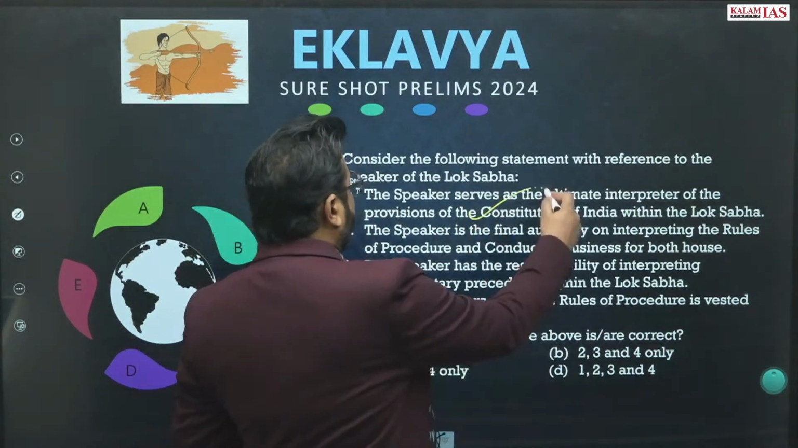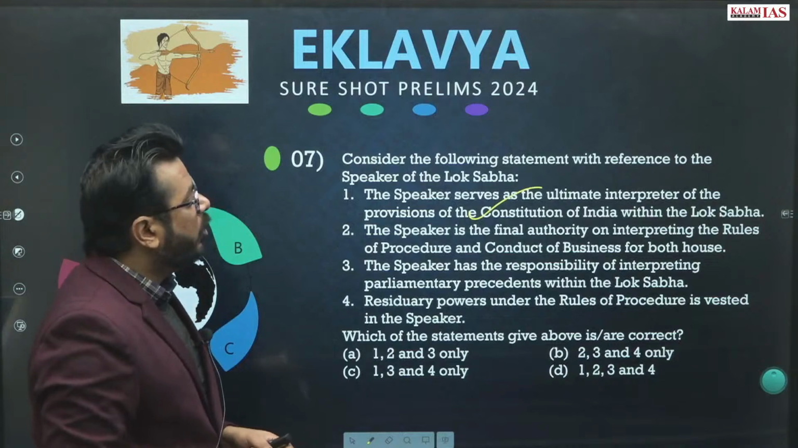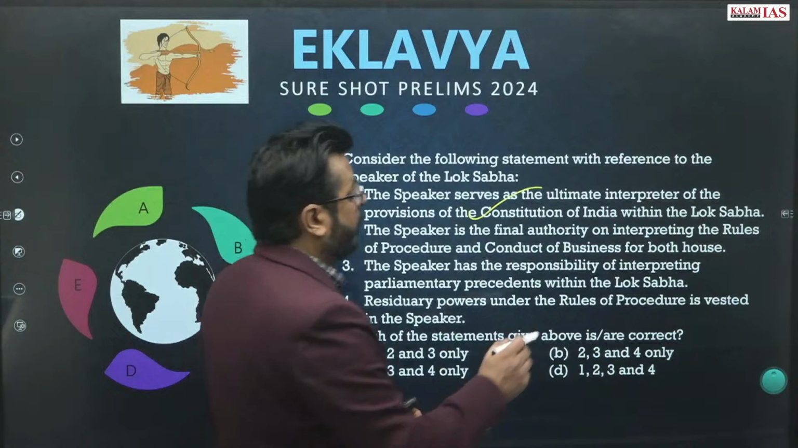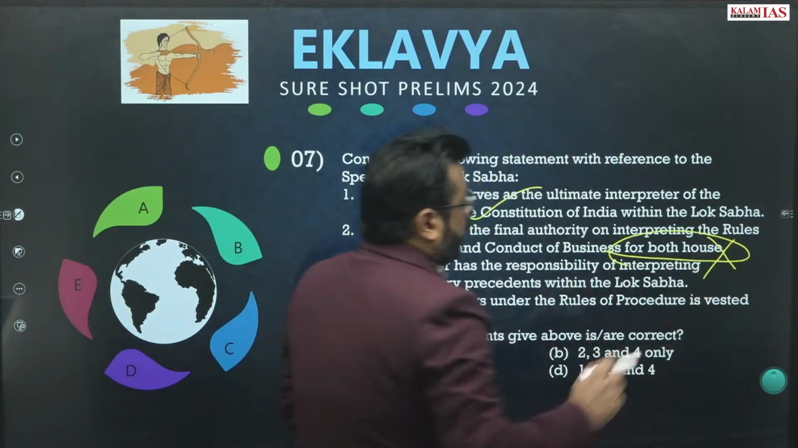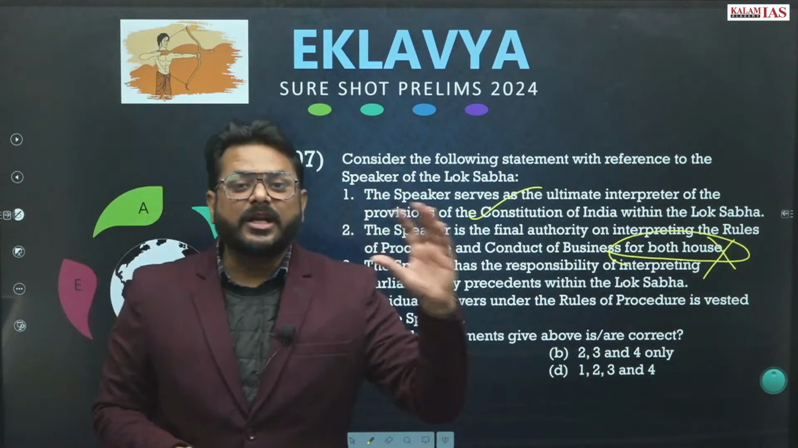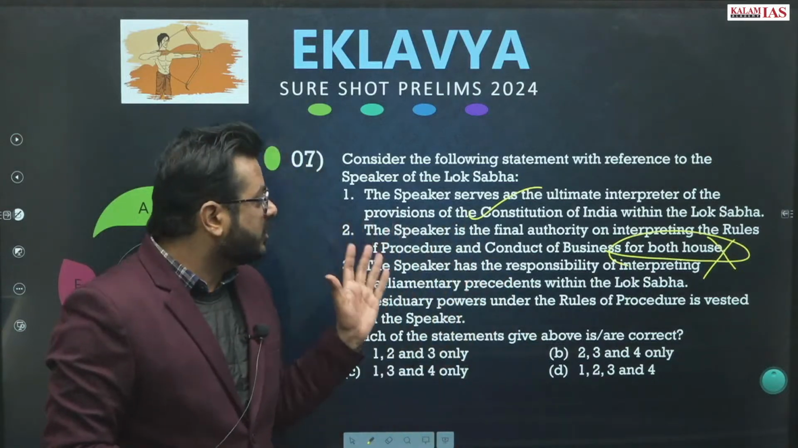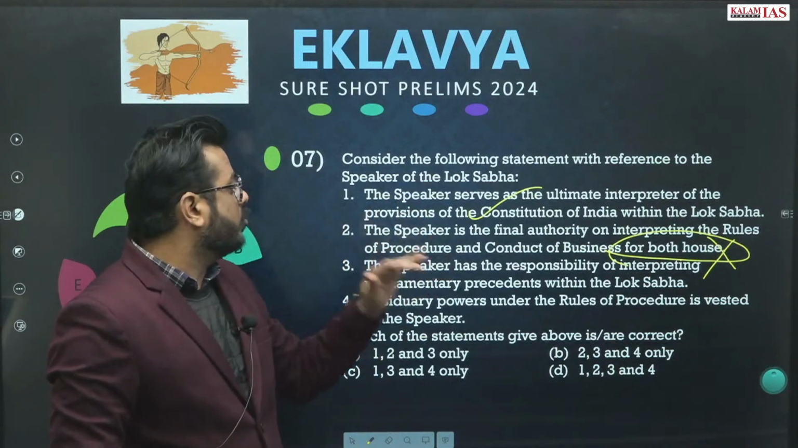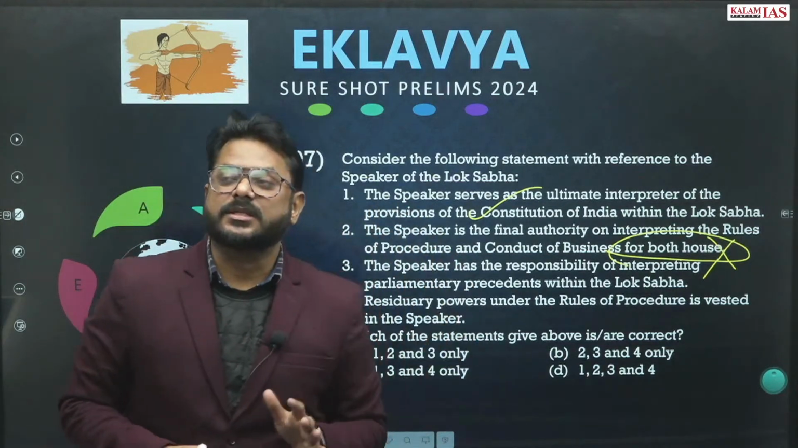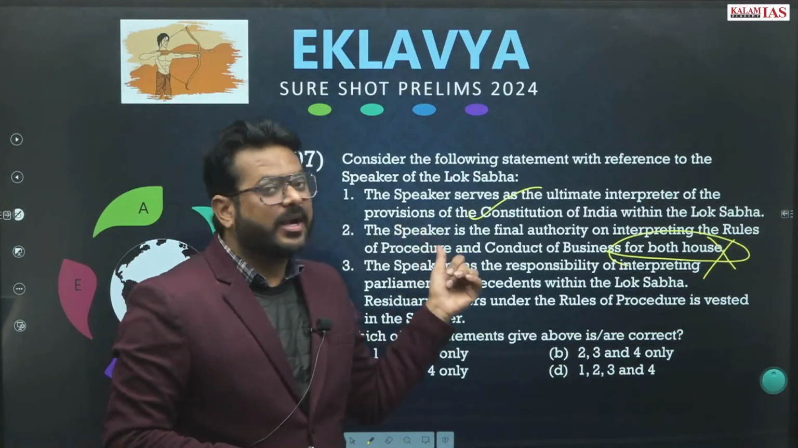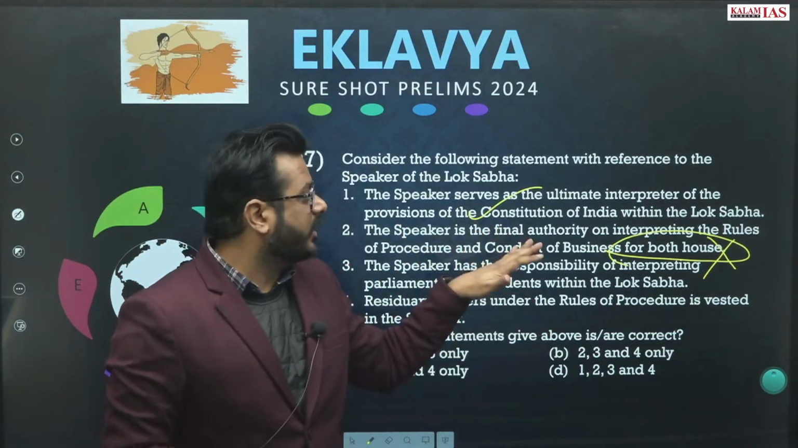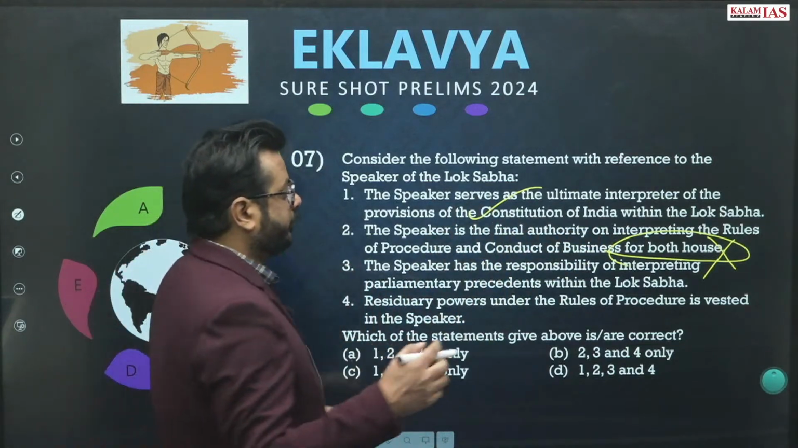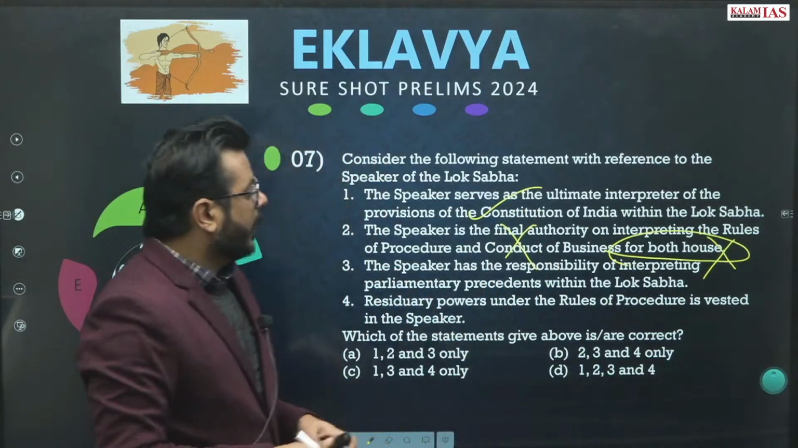So that is correct. The Speaker is the final authority on interpreting the rules and procedures and the conduct of business for both the houses. No. The presiding officers of the respective houses are the final authority on interpreting the rules and procedures of the conduct of the business. So for the Speaker, they will be the final authority of interpreting the rules and conducting the business in the Lok Sabha itself. So this statement is wrong.